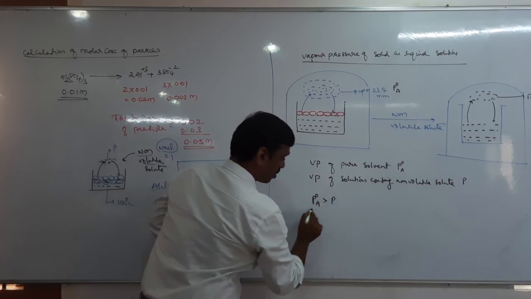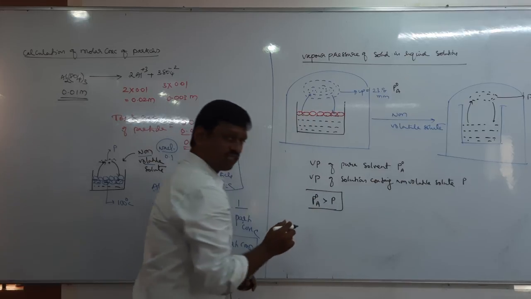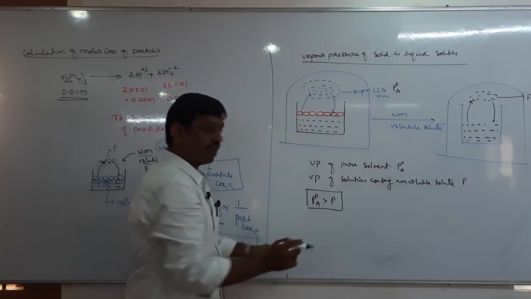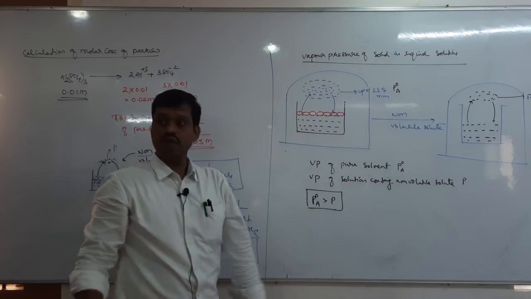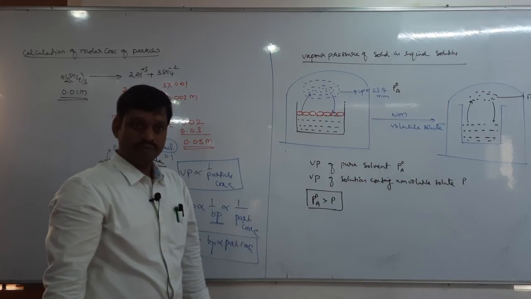P0 A is always greater than P, because the vapor pressure of the pure solvent is always greater than the vapor pressure of the solution containing non-volatile solute.